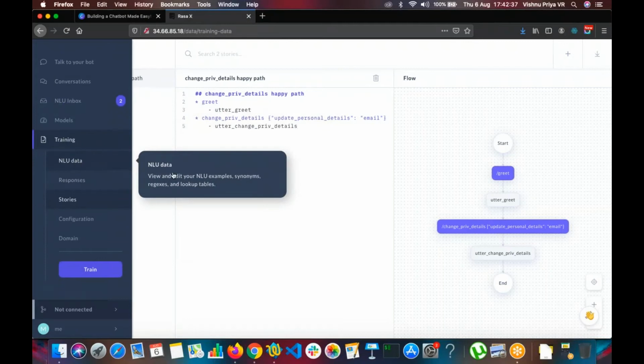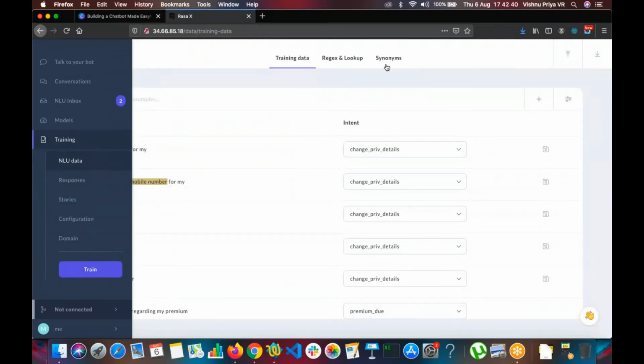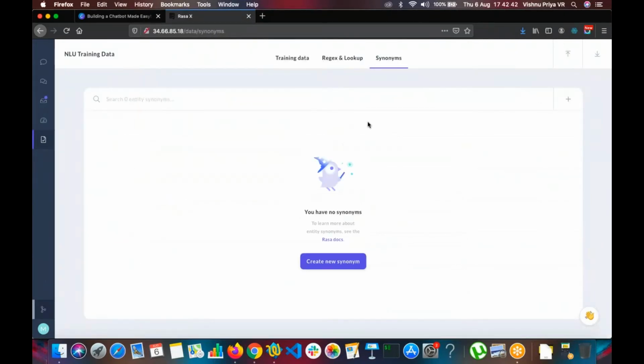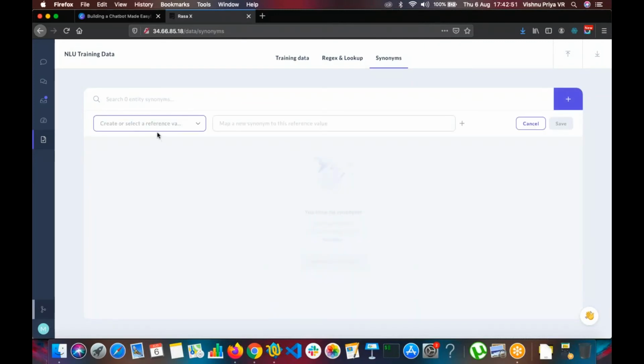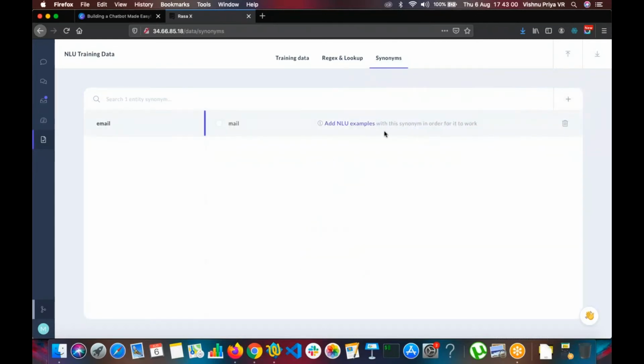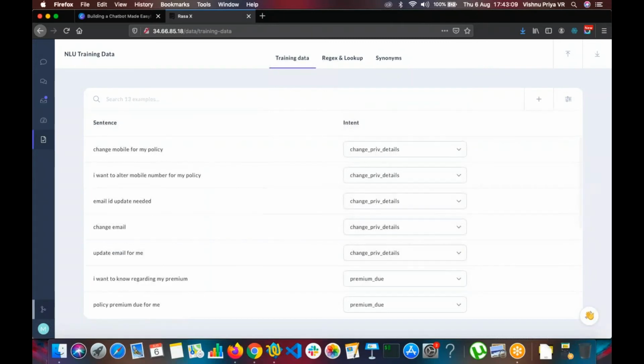So for our entities, it's not a rule that the user should always ask for an email as an email. He can ask for it as mail also. So for that, we can create synonyms here. The reference value will be email because that's what we have marked as our entity. We'll be creating a new one, but the synonym can be mail or mail ID. One thing to note is that if you add a synonym, you'll have to add the respective NLU examples also so that the bot will understand.